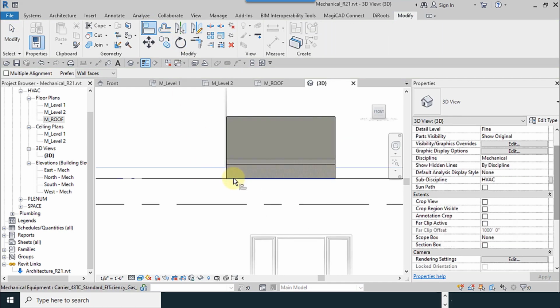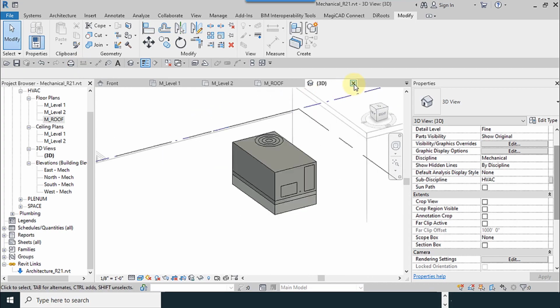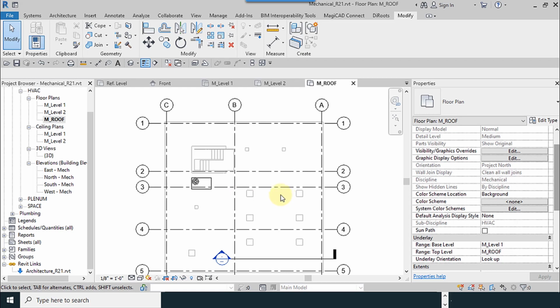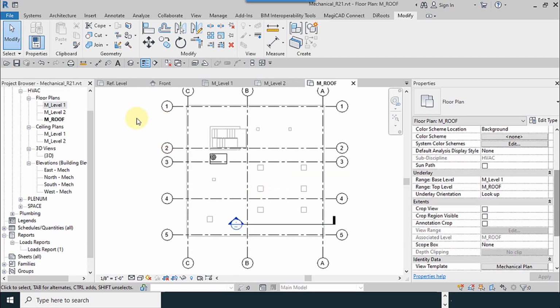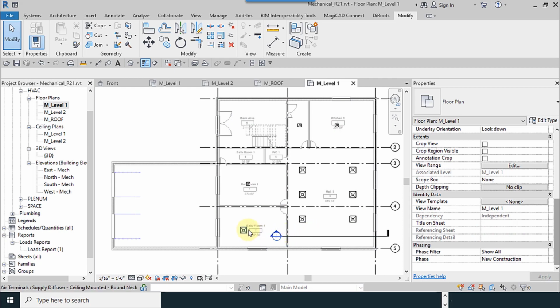Now we align it in the elevation view. So the rooftop unit is completed. It is important to know that I prefer to tell you in the roof level, as you can see, we can see the axes of the architecture, so we have to hide them. Best thing is to go to the view template. I go to the level 1.